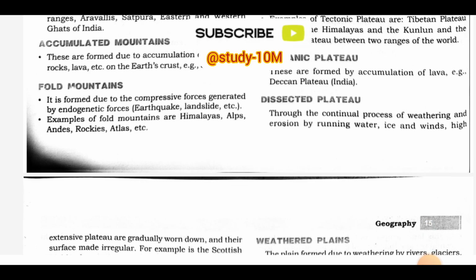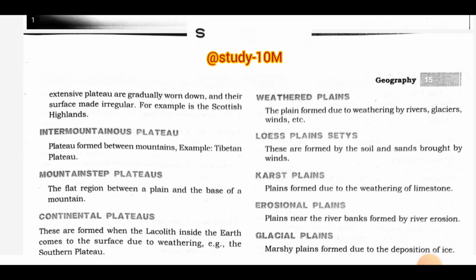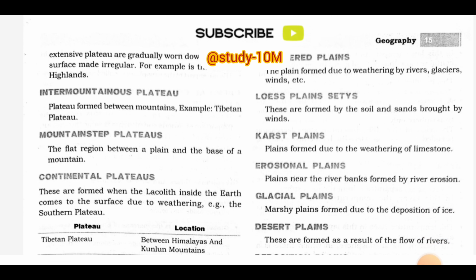Example: Deccan Plateau. Dissected plateau. Through the continual process of weathering and erosion by running water, ice and winds, high extensive plateaus are gradually worn down and their surface made irregular. For example, the Scottish Highland. Intermountane plateau. Plateau formed between mountains. Example: Tibetan Plateau. The flat region at the base of a mountain becomes a plain.